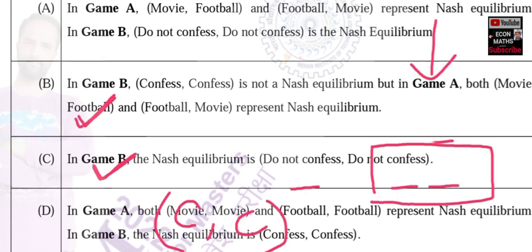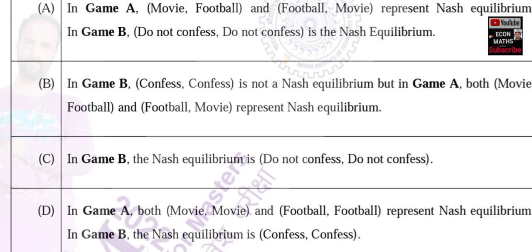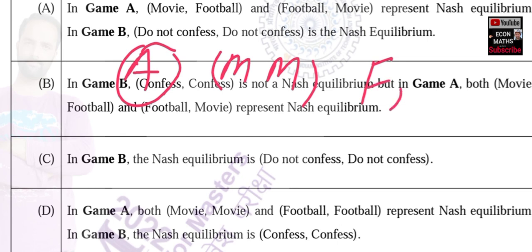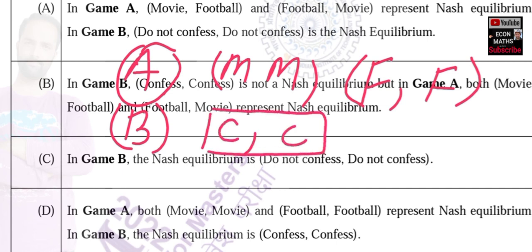So these are the statements, and for the first game, game A, we got movie, movie and football, football as Nash equilibrium. And for game B we got confess and confess as Nash equilibrium. Okay, here you can see only option D satisfies both the conditions. That is, in game A both movie and football represent Nash equilibrium, and in game B the Nash equilibrium is confess. Okay, I hope